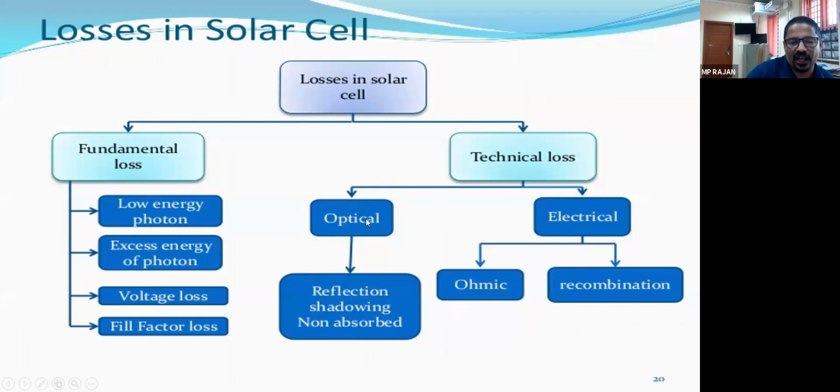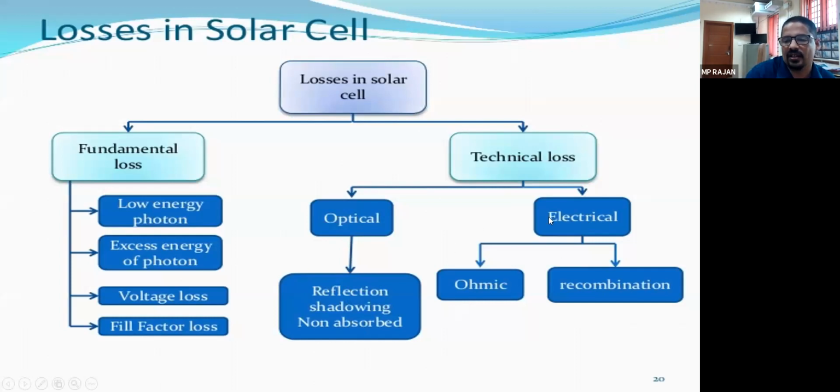This is unavoidable, but by reducing the width of the metallic conductor, and by selecting highly conductive metals like silver, you can reduce the loss. Otherwise, you can use a transparent metallic conductor, so we can reduce the absorbing area loss. Okay, electrical loss: we all know the ohmic resistance.